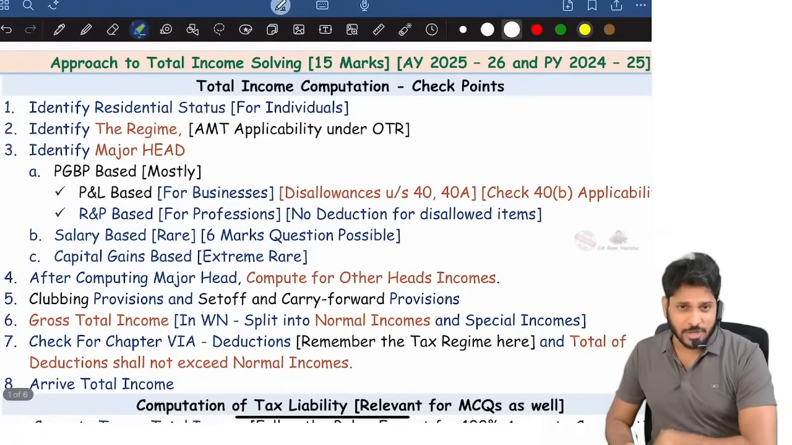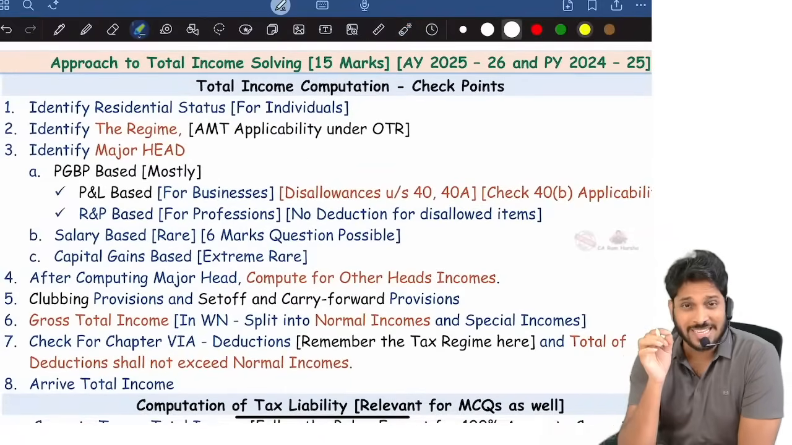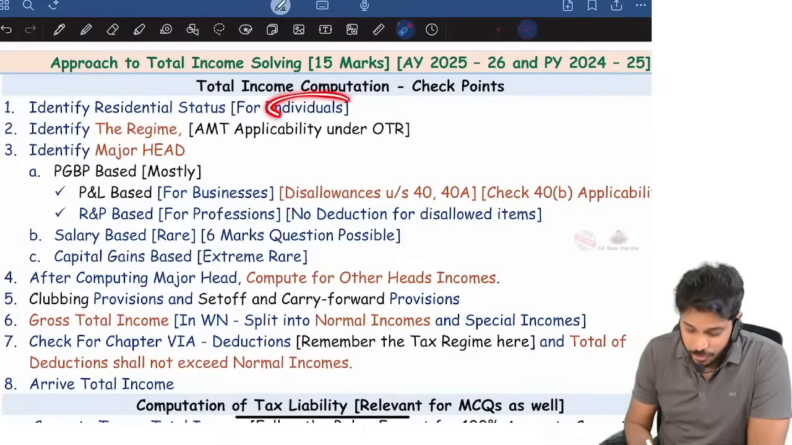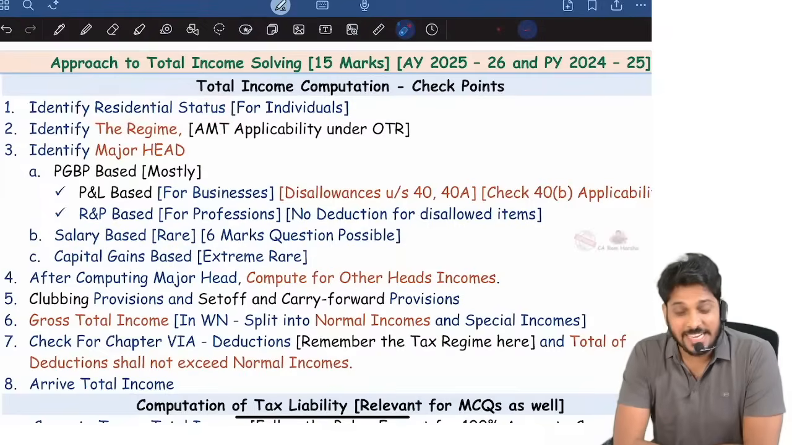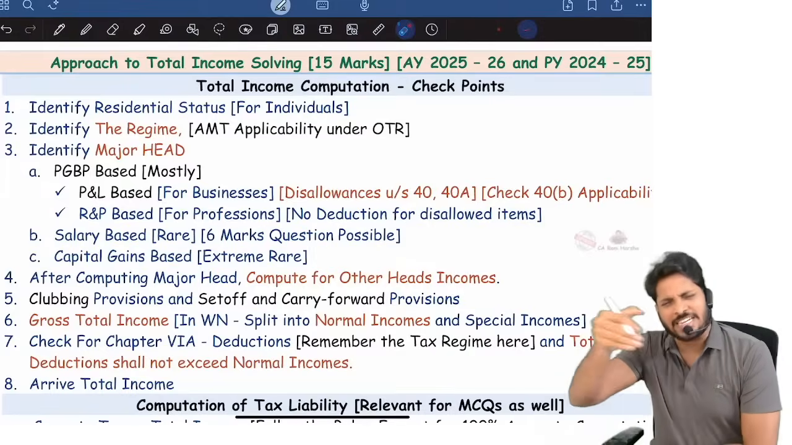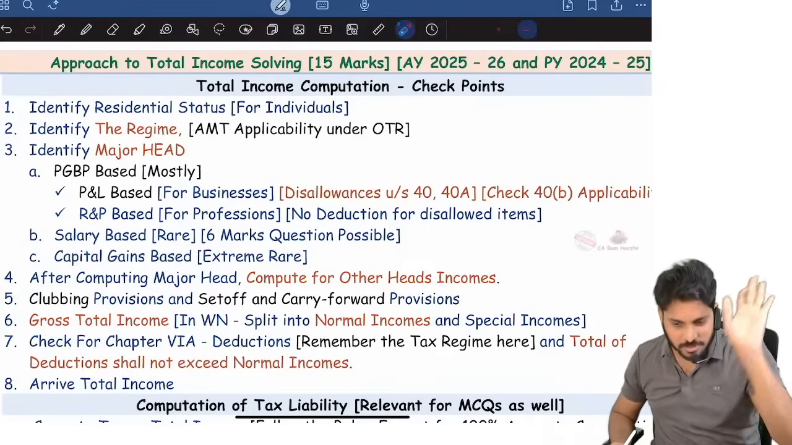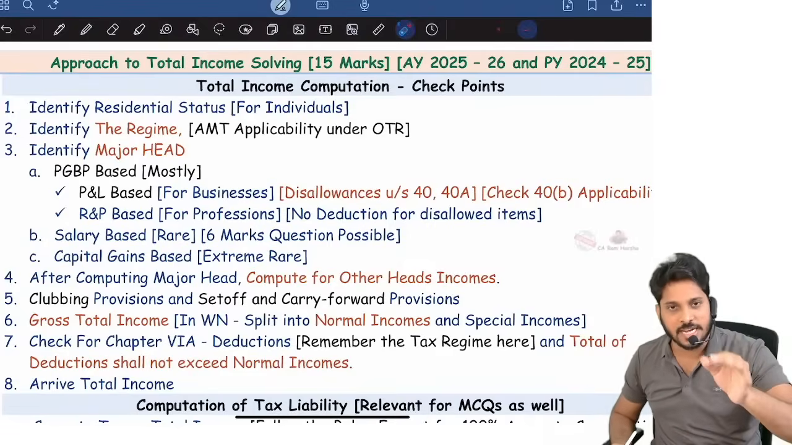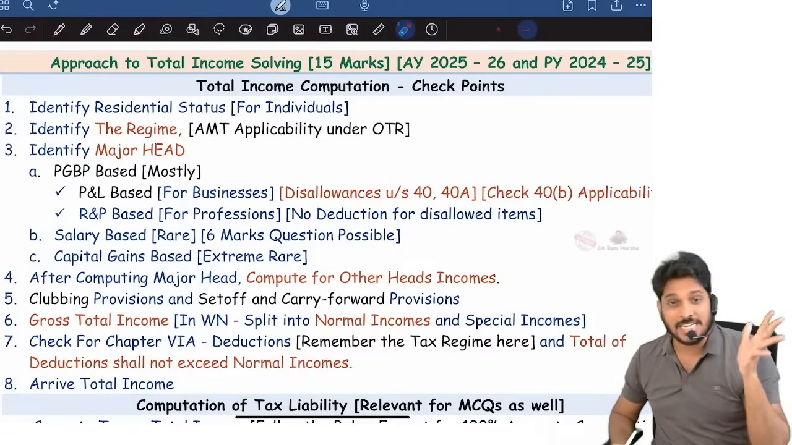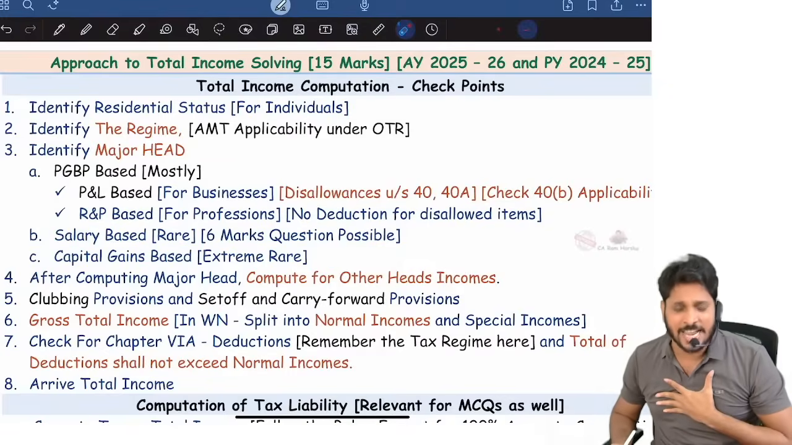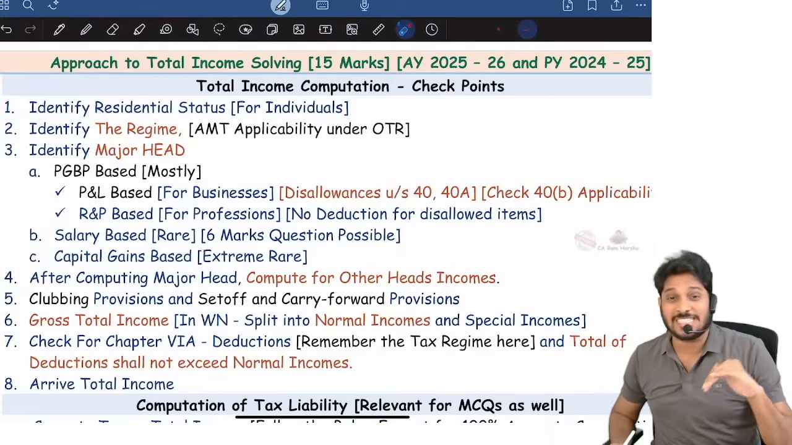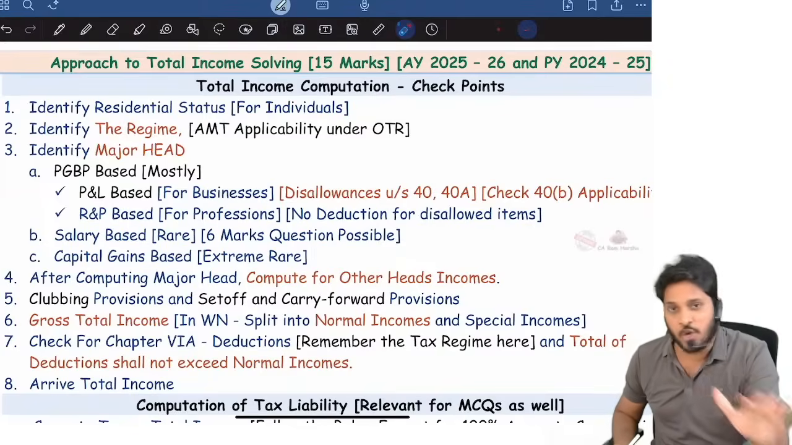First thing that you need to identify is whether the assessee is an individual, and if so, what is the residential status? 99.99% for us, an individual related total income problem only will be there. Very rarely a partnership firm total income problem can be given. Mostly the first problem will be individuals related, that too resident individuals. We don't have non-resident taxation at CA Inter level, so a non-resident based complete total income problem they will not ask.